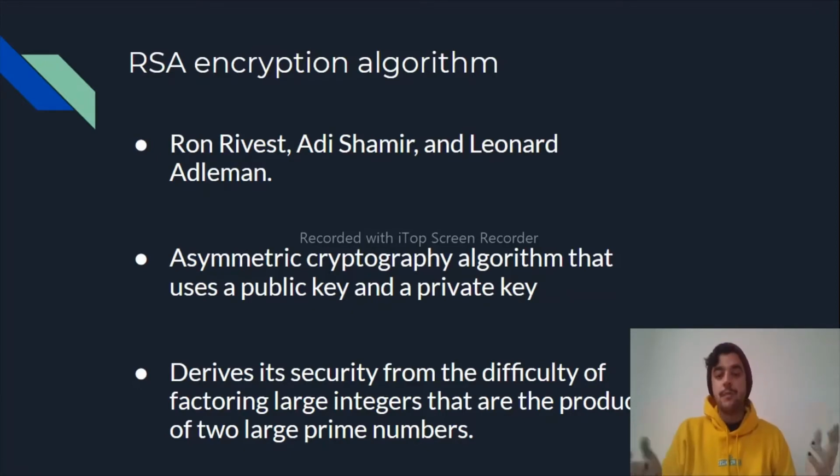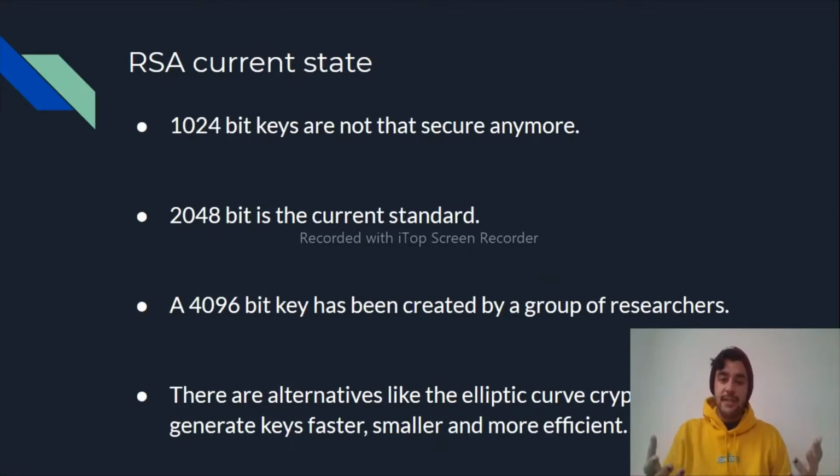Now, let's talk about the current state of RSA. 1024-bit keys are not that secure anymore because they can be cracked more easily. That's why the current standard is double, 2048-bit keys, which government and a lot of modern protocols use, because a lot of them use RSA.